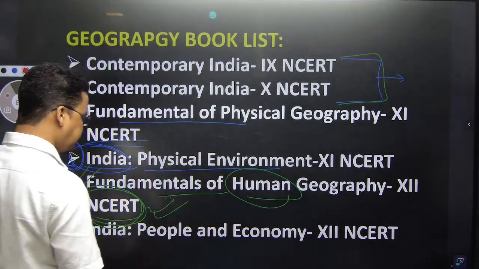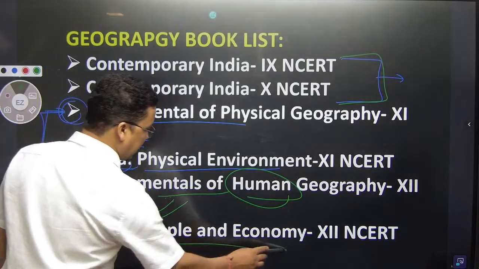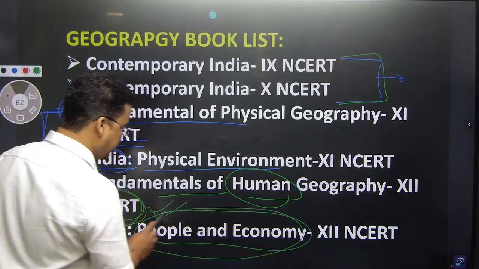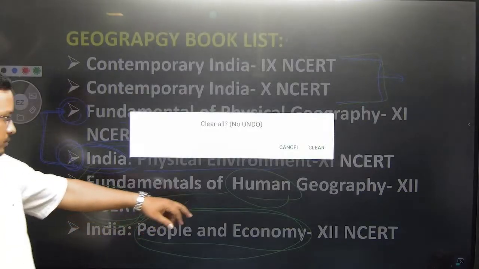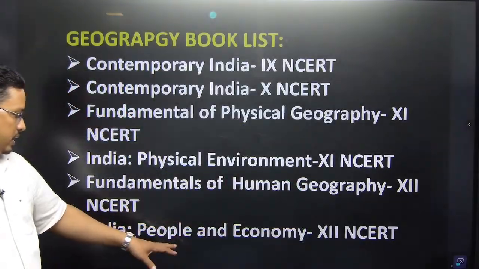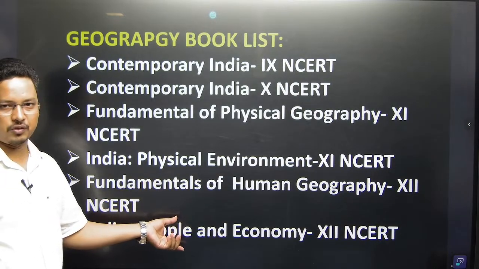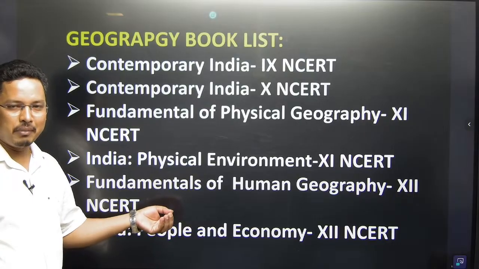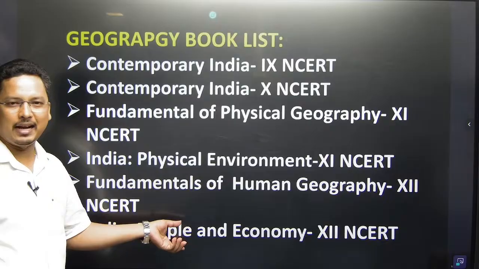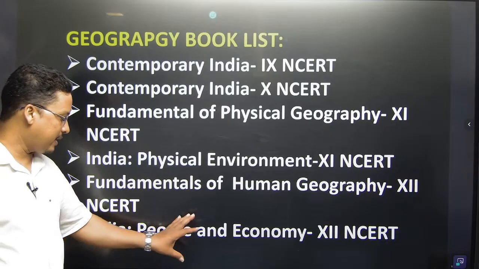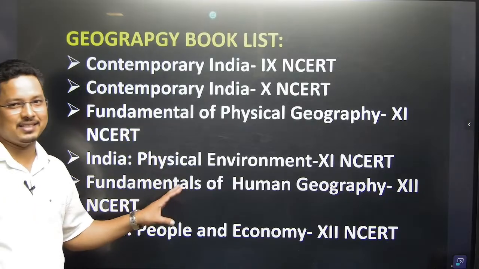Apart from that, you can also go through another NCERT, India: People and Economy. This is also very important. So here, economic geography, this is your human geography. This would be your economic geography, right? Agriculture, minerals, these things, industry. Basically, I would say agriculture and industry of India will be covered here. So this NCERT is a very necessary NCERT.